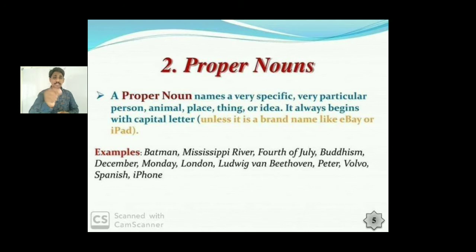For example, you see Batman, Mississippi River, 4th of July, Buddhism, December, Monday, London, Ludwig van Beethoven. Your name that is specific to you, all this. Even iPhone. So phone is a common noun, iPhone is a proper noun because there are so many brands in the mobile phones. iPhone is one of the brands. Right, that's a proper noun. You specify something.